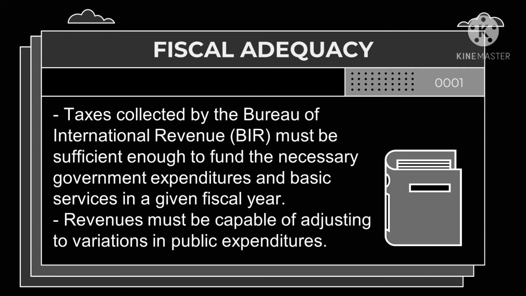Revenues must be capable of adjusting to variations in public expenditures. So in simple words, when we speak of fiscal adequacy, the sources of revenue must be sufficient in order to meet government expenditures and other public needs.